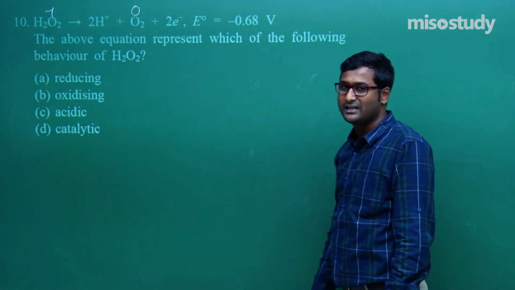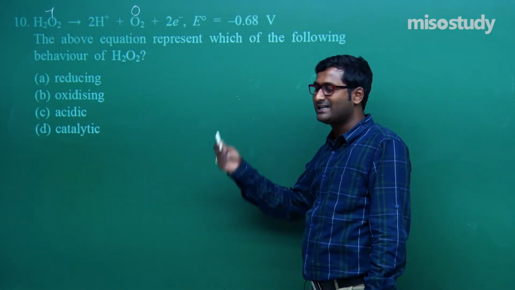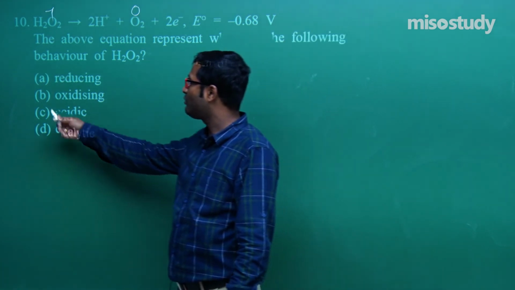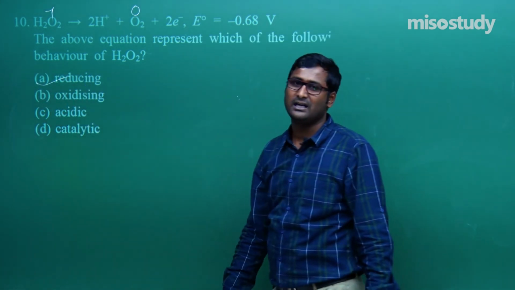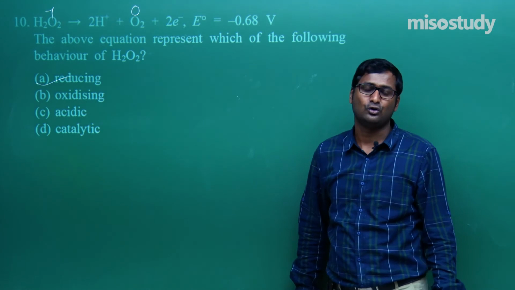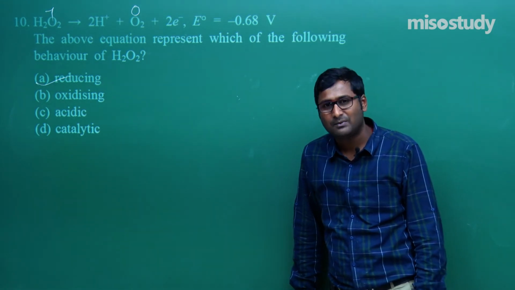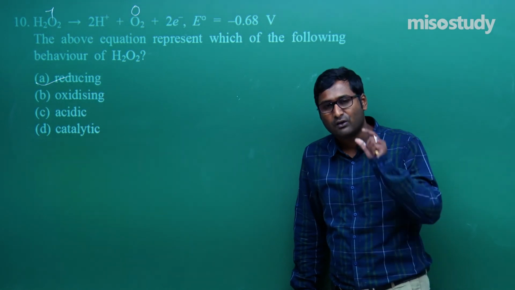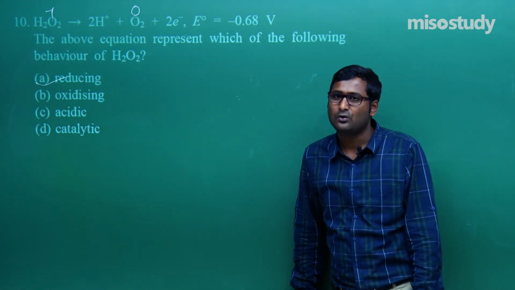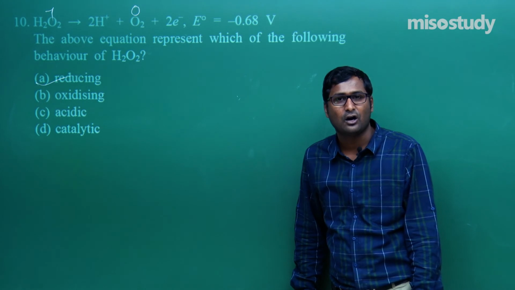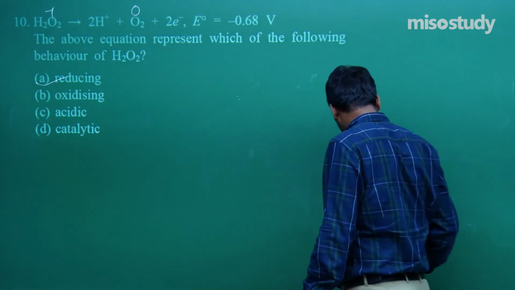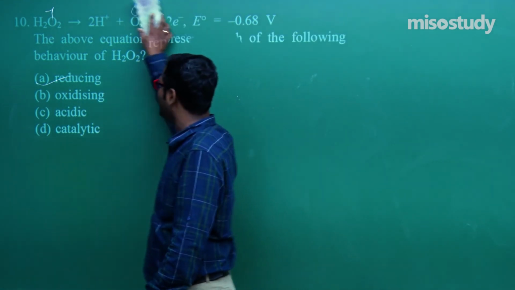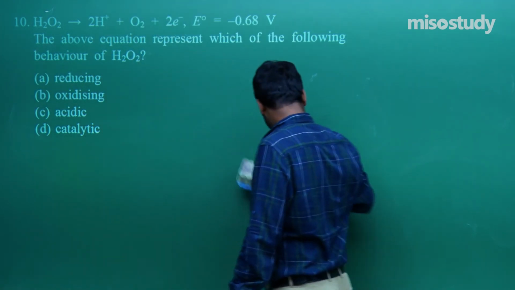If there is an increment, this is the general expression, we show the reducing nature of H2O2. Clear to you? What I am telling, friend, this chapter is completely theory based. If you focus on the theory, you can easily solve such kind of question. Again, I am reviewing the question. Is there any doubt? You can easily ask me.